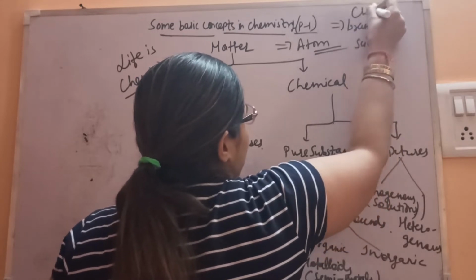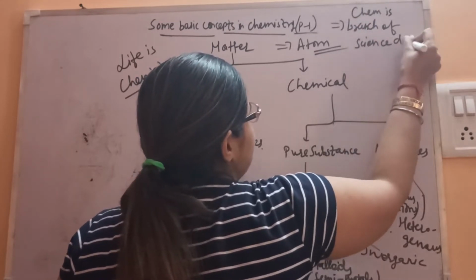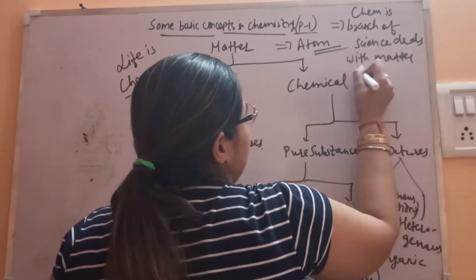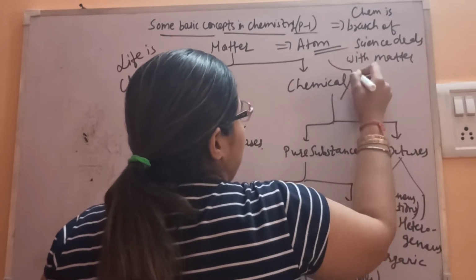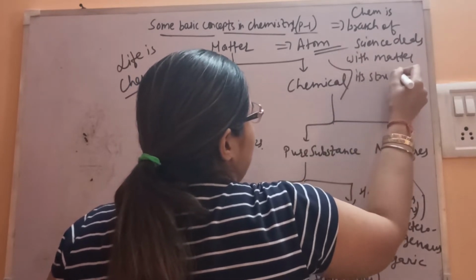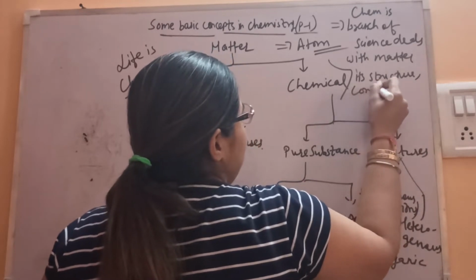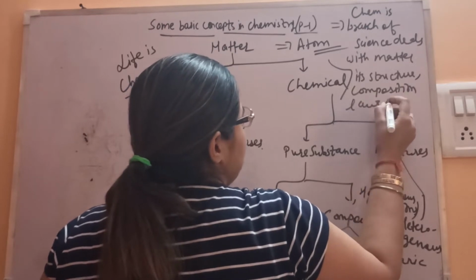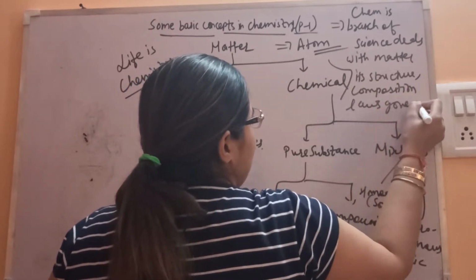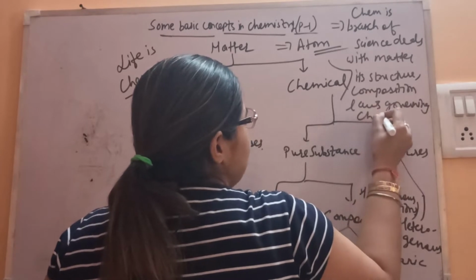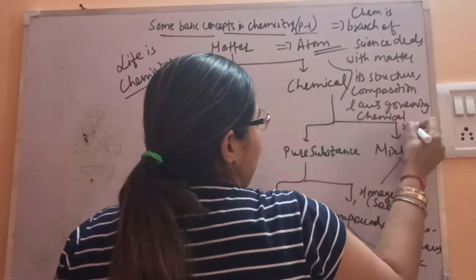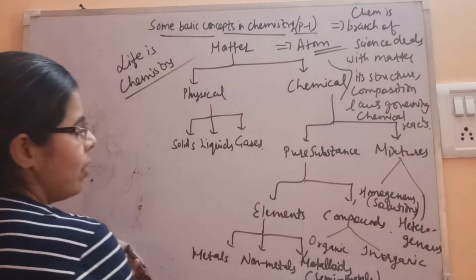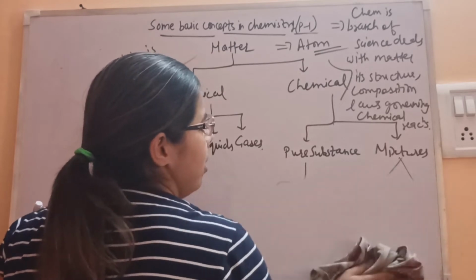Branch of science that deals with matter, its structure, composition, laws governing chemical reactions, etc. So all this is chemistry. Fine. So now let's start with the laws of chemical combination.